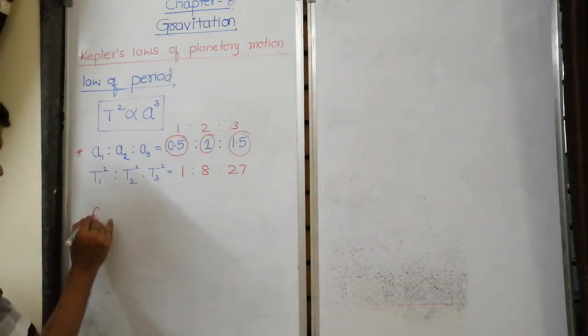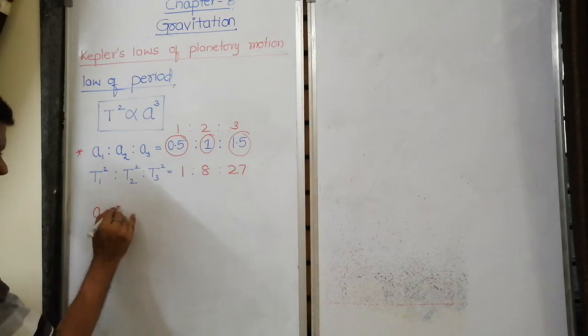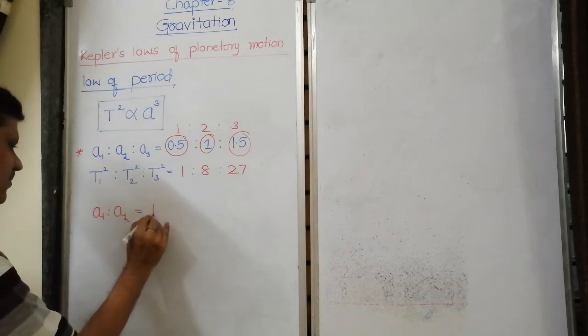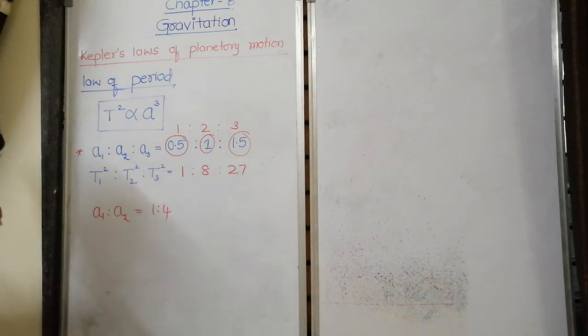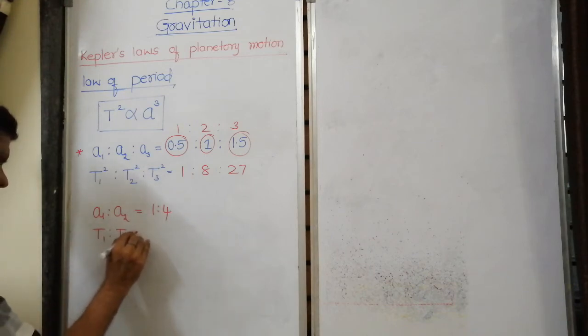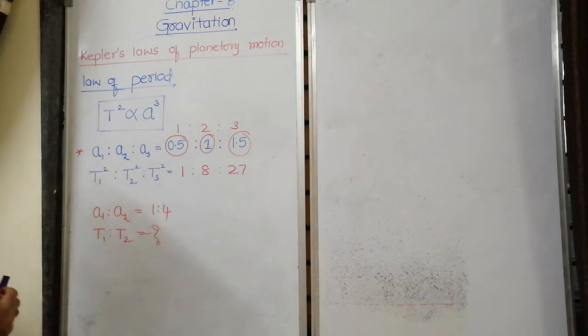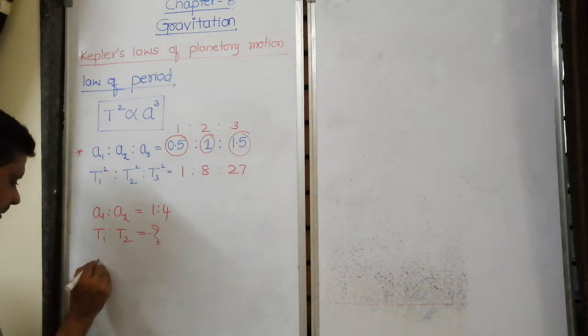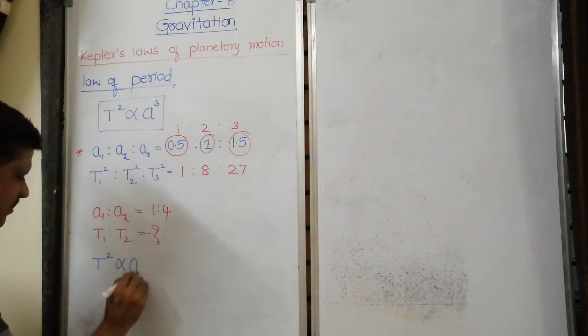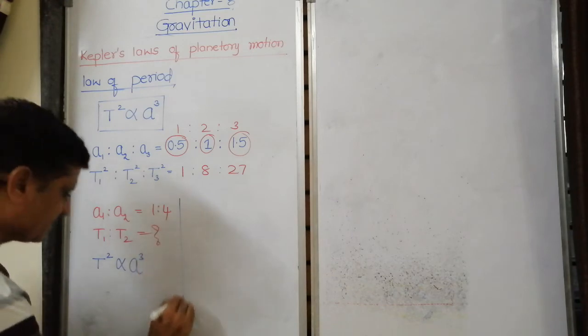Suppose if A1 is to A2 is equal to 1 is to 4, then what is T1 is to T2 is a question. Hope it is also very much easy. Okay, do it fast. Square of the time period is directly proportional to cube of the radius.